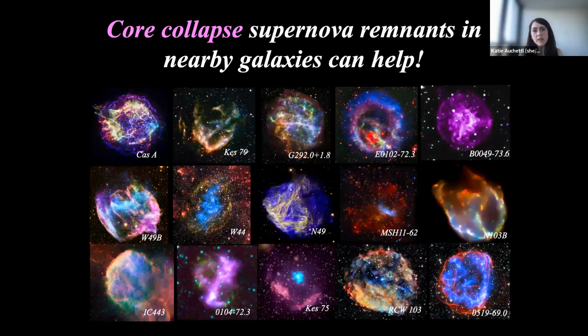And so this is where supernova remnants can help. They can help us understand the population or the masses of the progenitor stars that led to the supernova explosions, in particular because we now know that there is an explosion there, and we can study different properties of these objects.